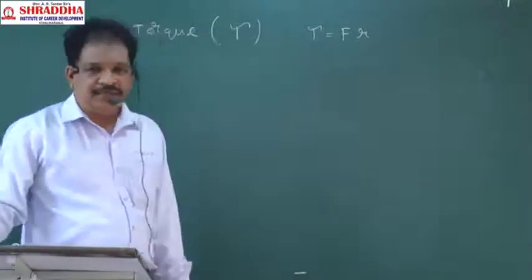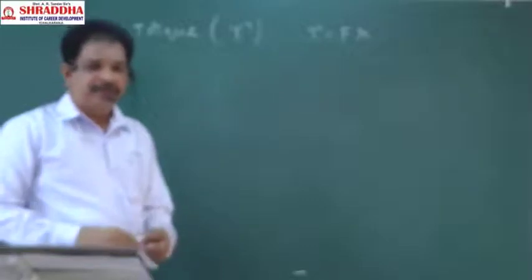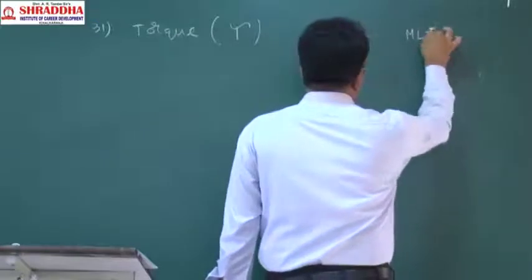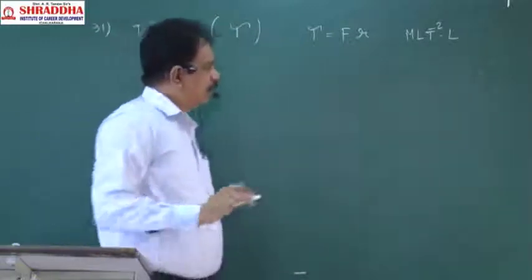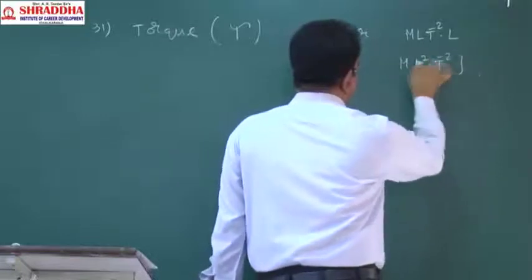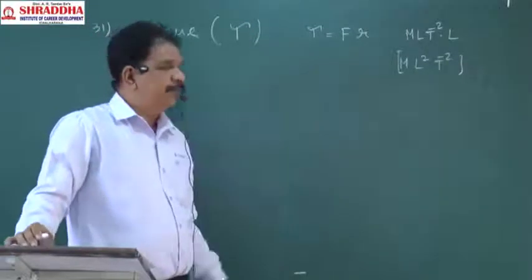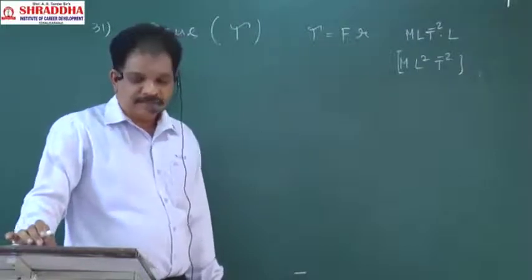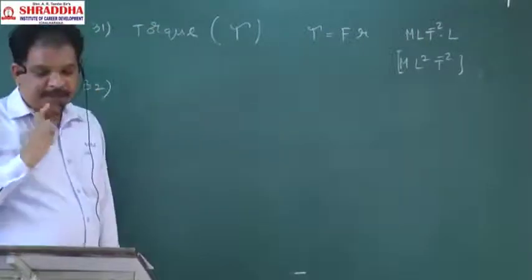Now write down the dimensional formula. Write down force, which you know, and R, which you know is distance. What is the dimensional formula for this? M L t power minus 2 into L. So the dimensional formula is M L square t power minus 2. That is the dimensional formula for torque. Next. After torque, let us see pressure.